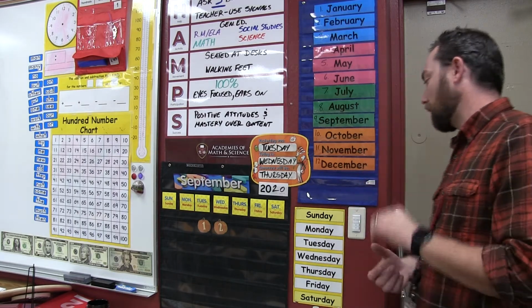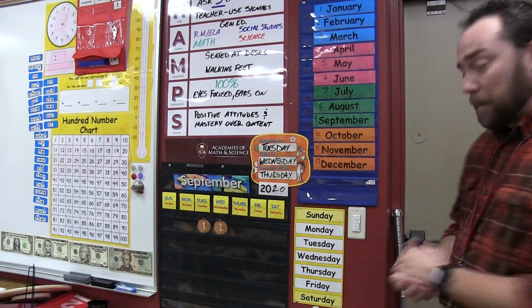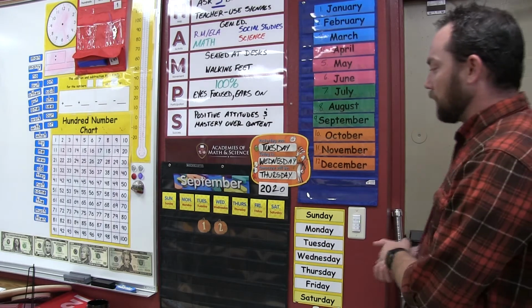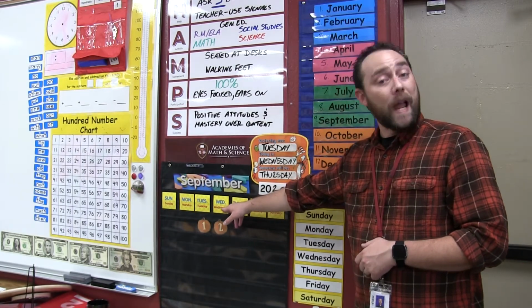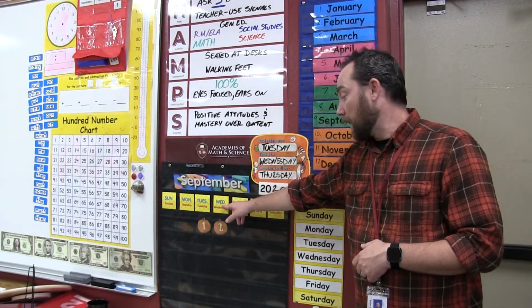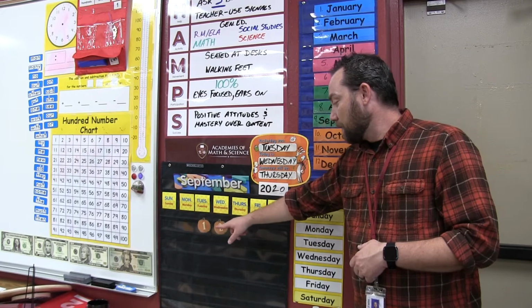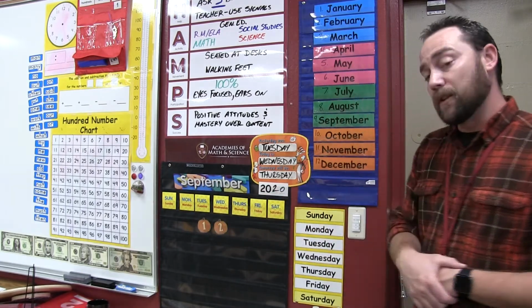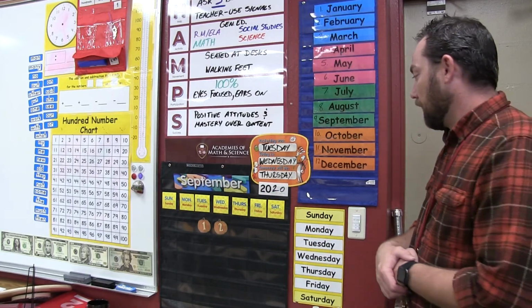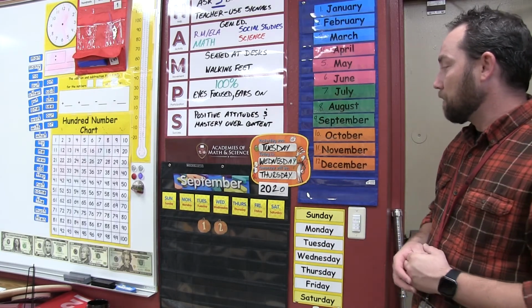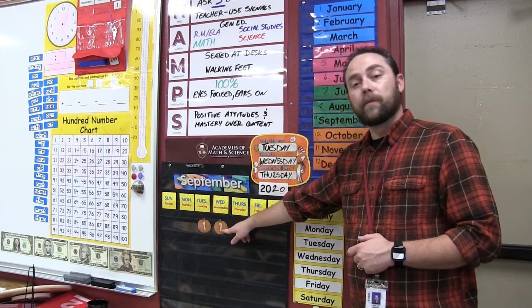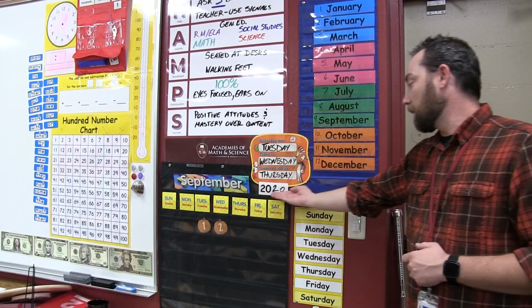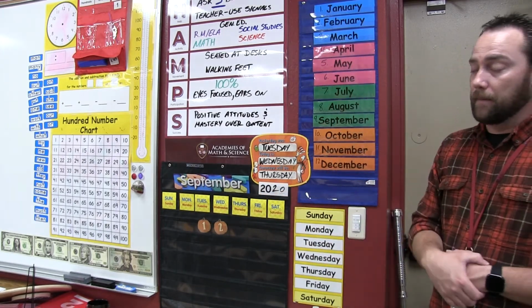All right, fantastic work, my friends. Speaking of the days of the week, I've already told you that our new month is September. But I have not told you that today is, in fact, the first Wednesday of the month, okay? We are on Wednesday, September 2nd, 2020, okay? And if I was to write that as a digit, it would be the 9 for our 9th month, the 2 for the day, and then the 2020 for the year, okay?